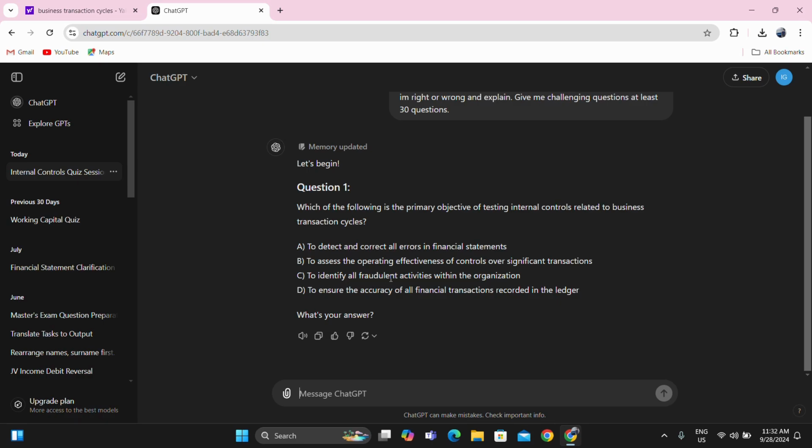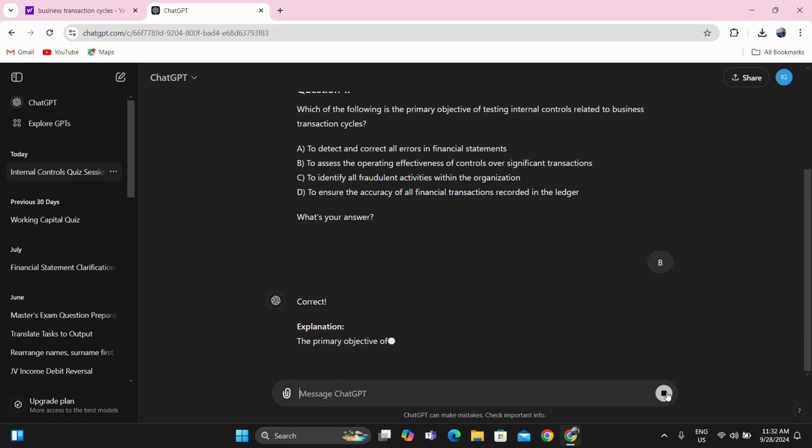To identify all fraudulent activities, you cannot identify all. To ensure the accuracy of all financial transactions recorded in the ledger, you cannot ensure that either, even with near perfect internal control. So the answer for this one, I guess, is letter B.